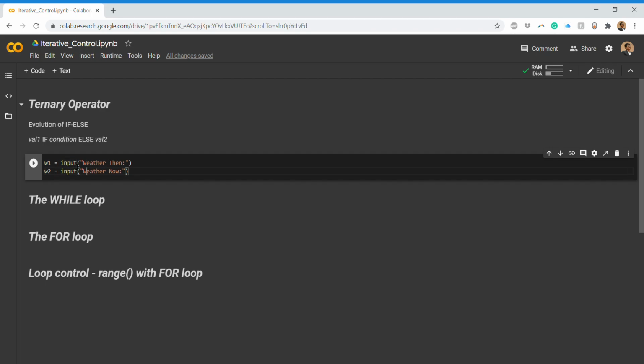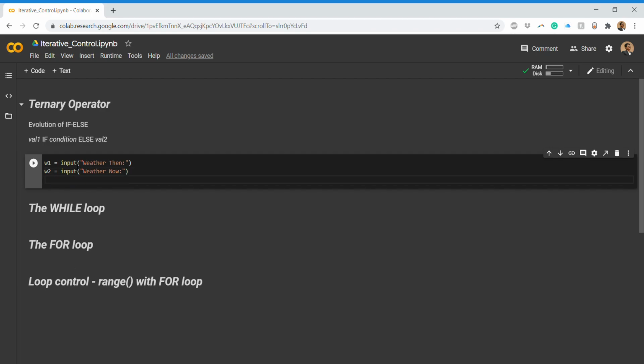So I will check what the weather was some time ago and what the weather is currently. Based upon this we'll use this improved version of if else, the one-liner.